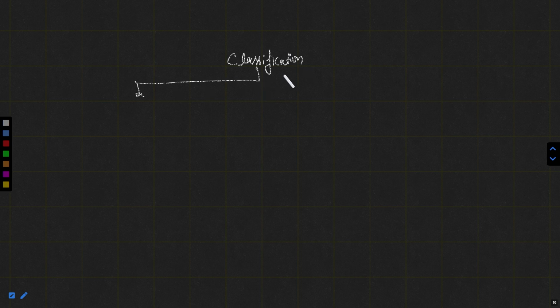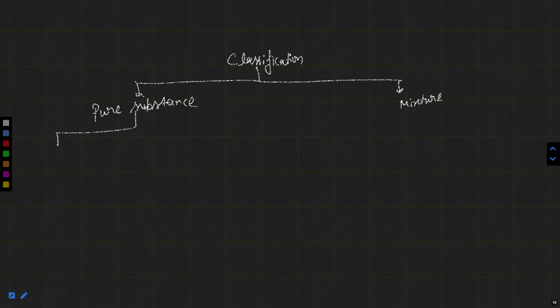That matter can be classified into pure substance and mixture. Pure substance has constant composition and constant properties throughout the sample. Pure substance further can be classified into two categories. One is, tell me, element.